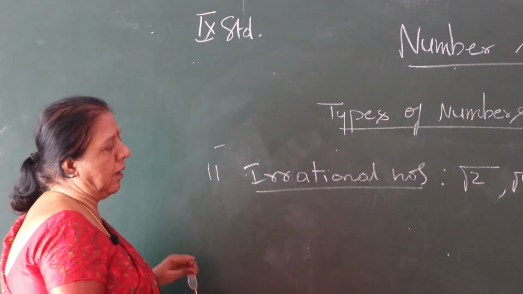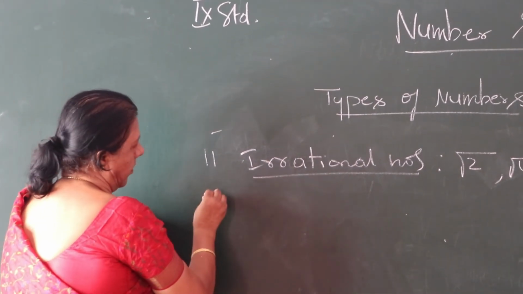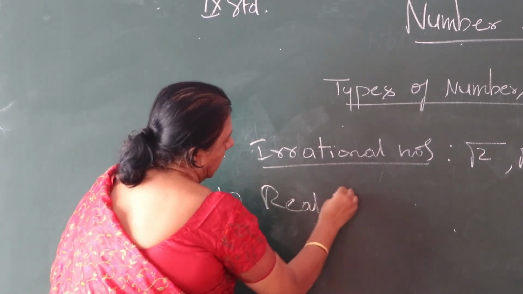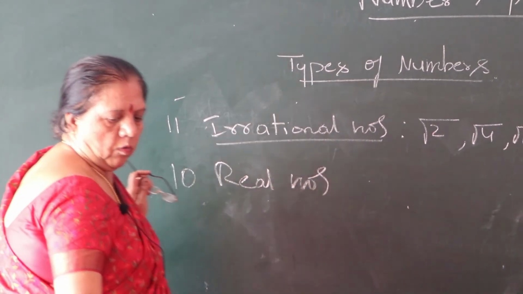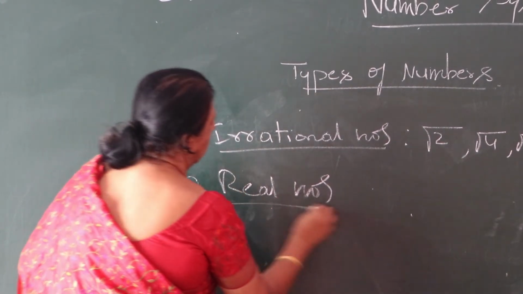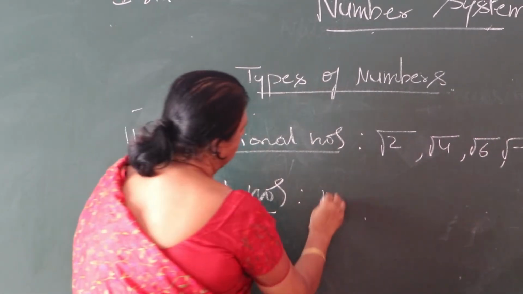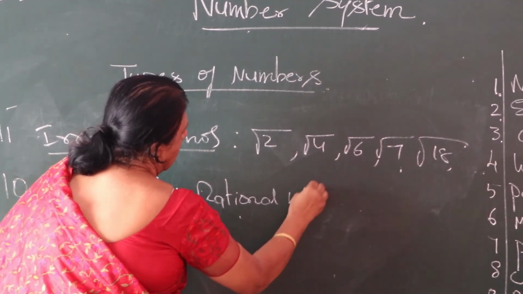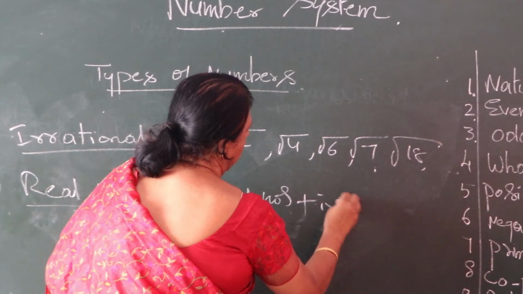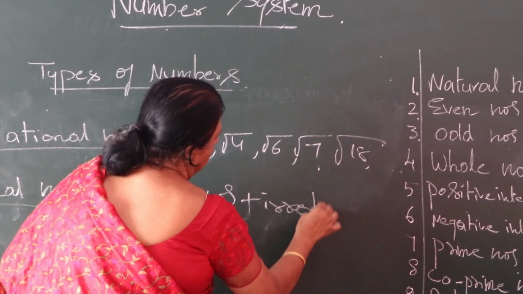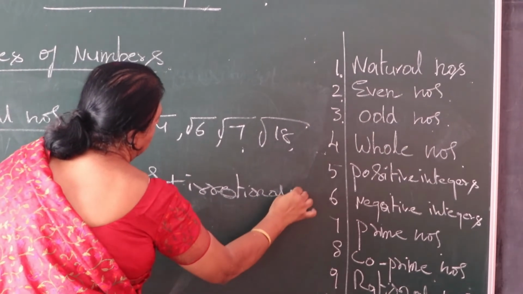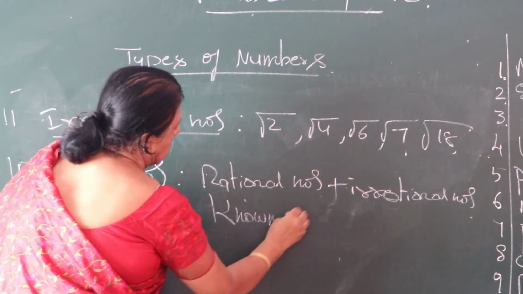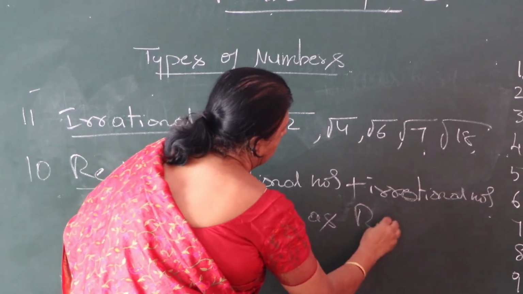So what do you mean by real numbers? Rational numbers plus irrational numbers are known as real numbers.